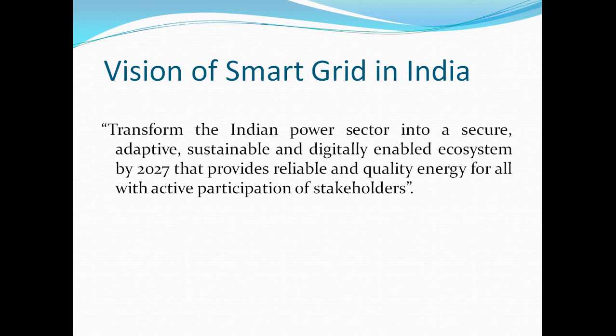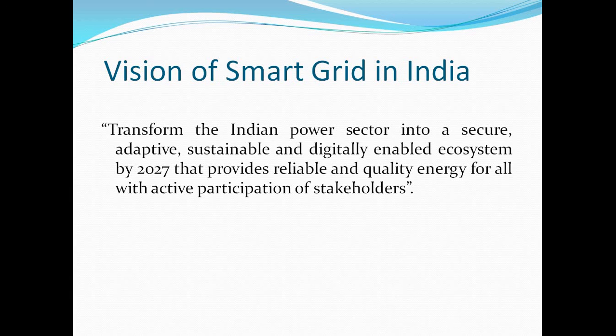Then the next point is the vision of smart grid in India. The main vision of smart grid in India is to transform the Indian power sector with the help of a secure system and an adaptive system. Both systems are sustainable and can be operated with the help of digital technology in 2027.